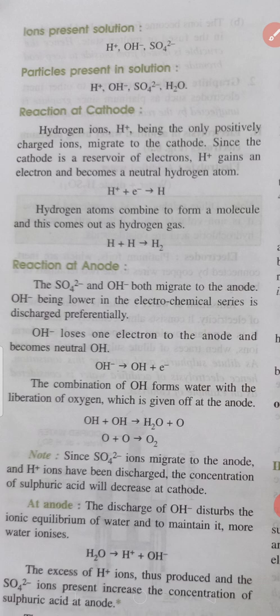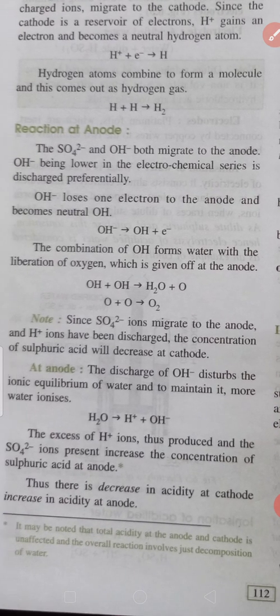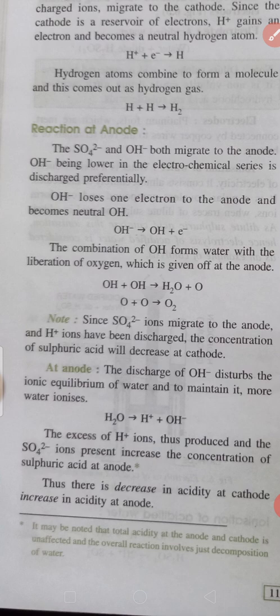Note, since sulfate ion migrates to the anode and hydrogen ions have been discharged at the cathode, the concentration of sulfuric acid will decrease at the cathode. At the anode, the discharge of OH ion disturbs the ionic equilibrium of water, and to maintain it, more water ionizes. So the excess of hydrogen ion thus produced and the sulfate ion present increase the concentration of sulfuric acid at the anode.